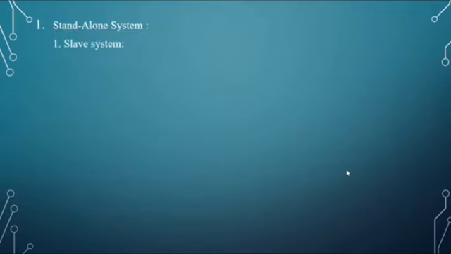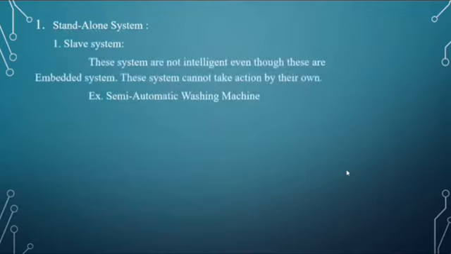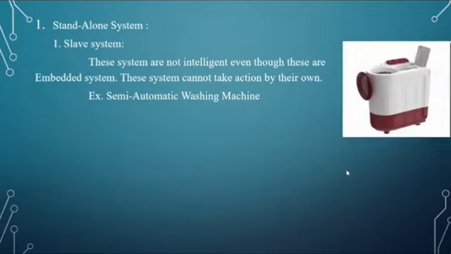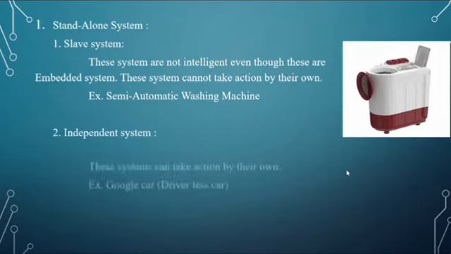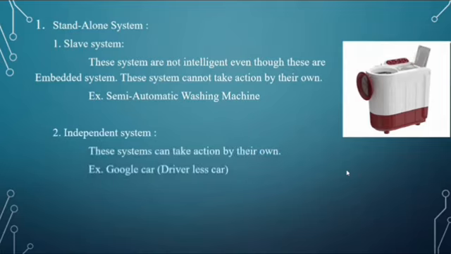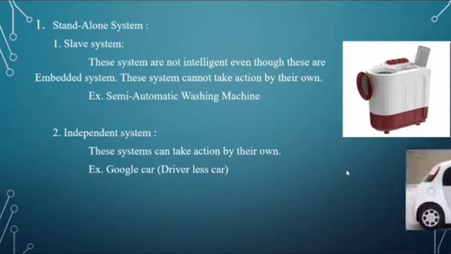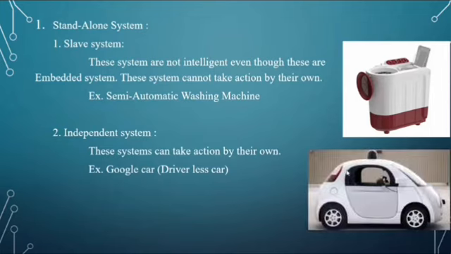What is slave system? These systems are not intelligent even though they are embedded systems. The system cannot take action by its own. Example, semi-automatic washing machine. Second is independent system. These systems can take their action by their own. Example, Google car, which is a driverless car. They can drive by their own without any drivers or humans.